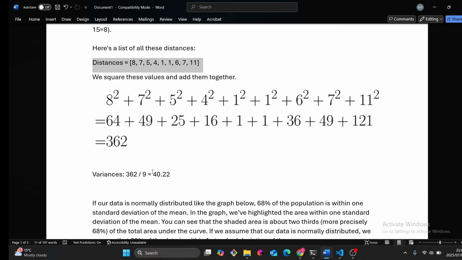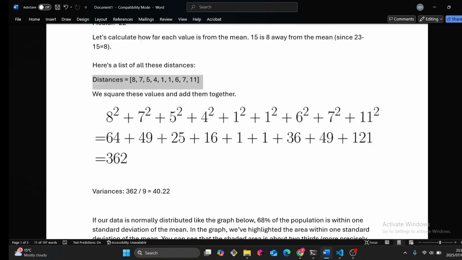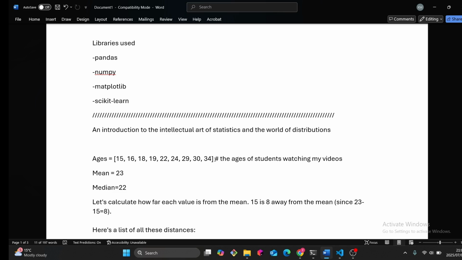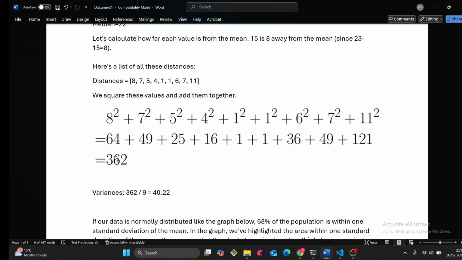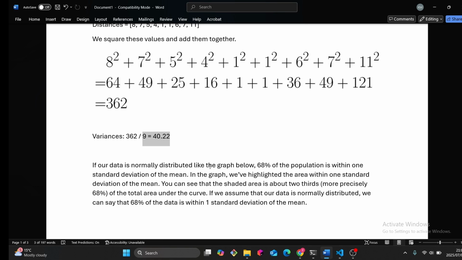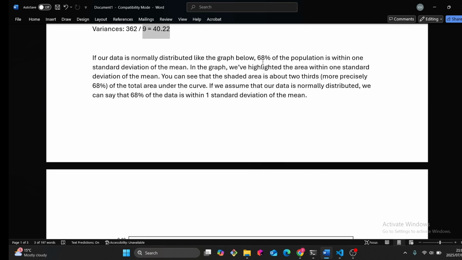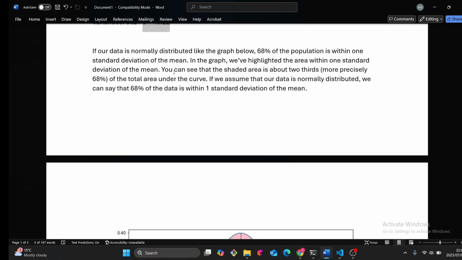And then when we divide this value by the number of edges in our array here, we get the variance. And then for the standard deviation, we just take the square root of 40.22. Very simple. So if our data is normally distributed like the graph below, we know that 68% of the population is within one standard deviation of the mean.